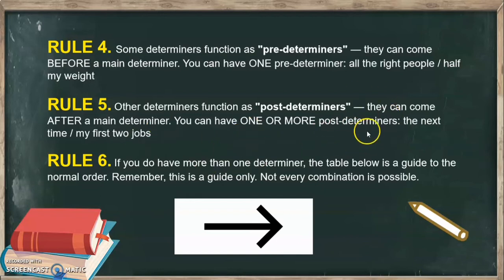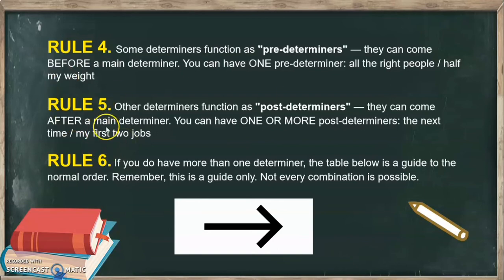Let's take a look at these examples. The next time. My first 2 jobs. Can you see a difference? Here, my is our main determiner. First is our post determiner. Also 2 is our post determiner. These are both number determiners.